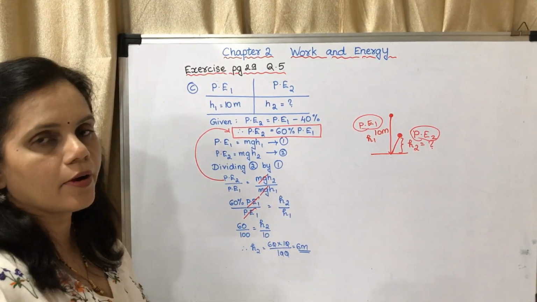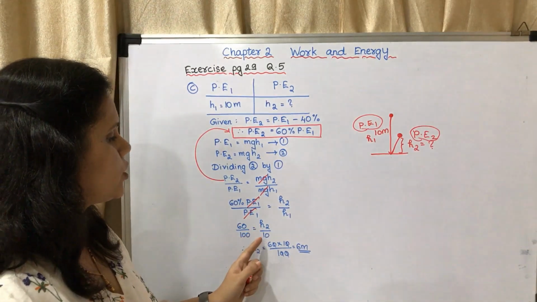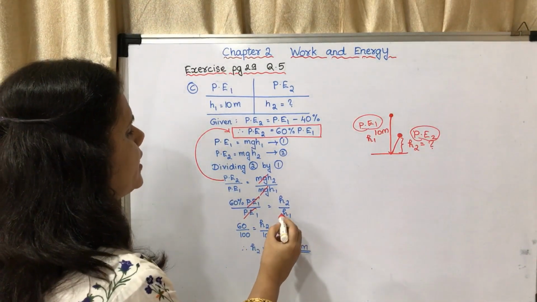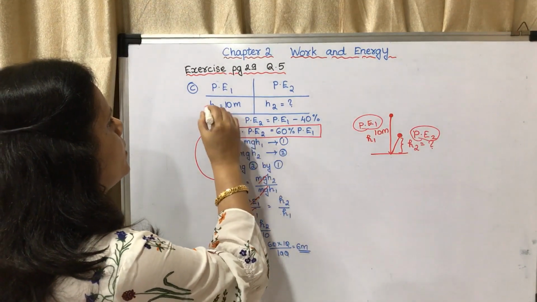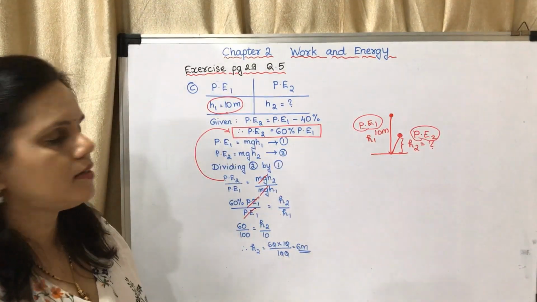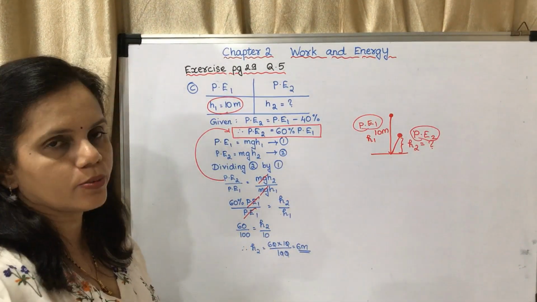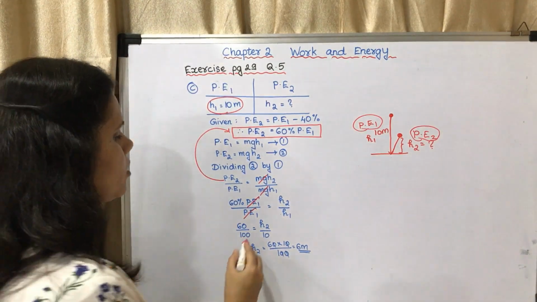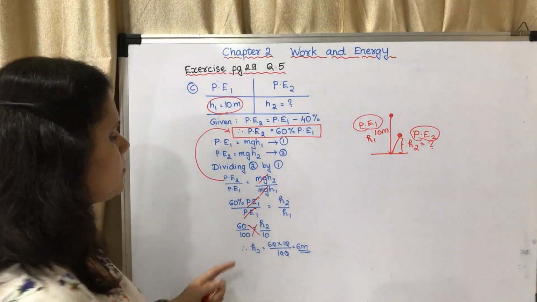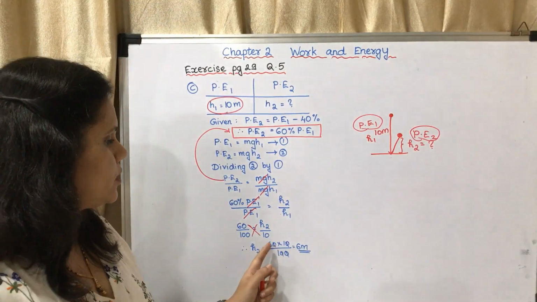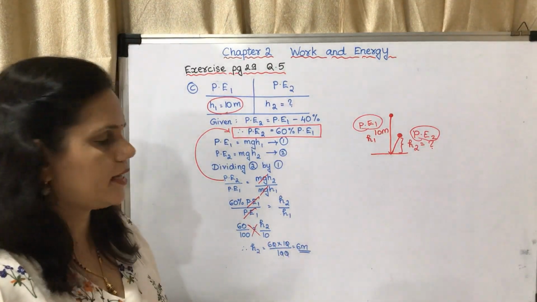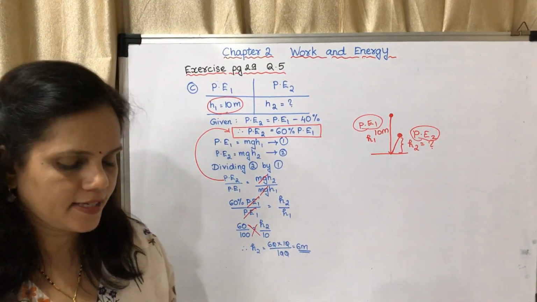60% means 60 upon 100 is equal to h2 upon 10. This h1 is equal to 10 meter, that we have written here. Instead of h1 I have written 10. So by cross multiplication you will get h2 is equal to 60 into 10 upon 100. You will get the answer as 6 meter.